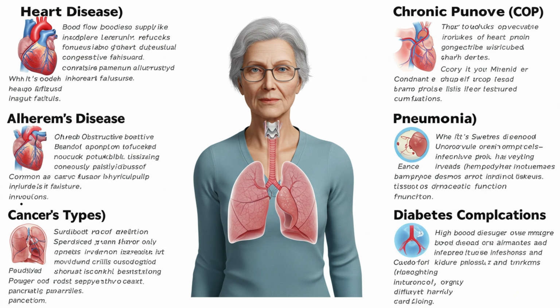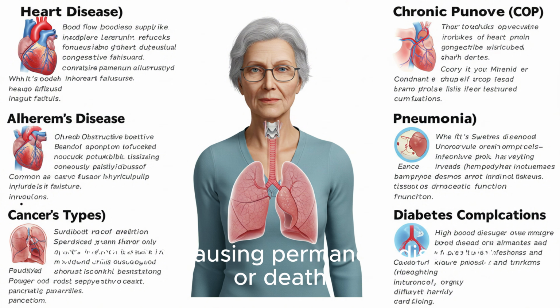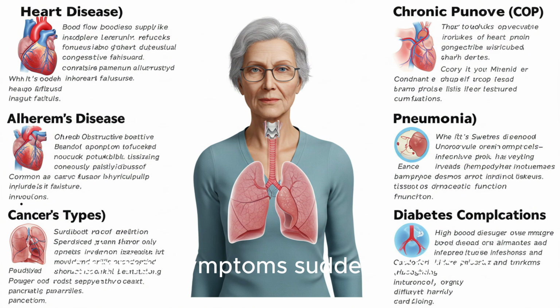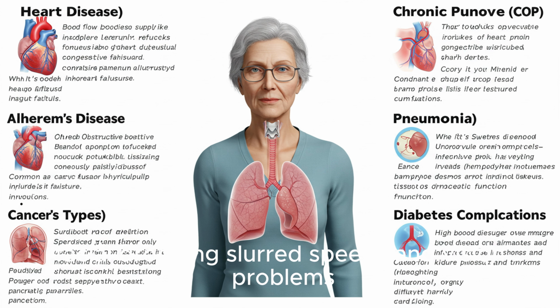2. Stroke. Description: occurs when the blood supply to part of the brain is interrupted or reduced. Why it's deadly: brain cells die quickly without oxygen, potentially causing permanent disability or death. Common symptoms: sudden weakness, facial drooping, slurred speech, and vision problems.